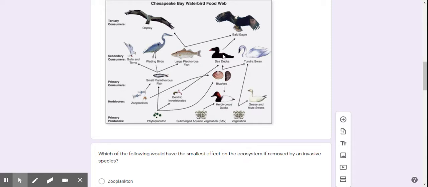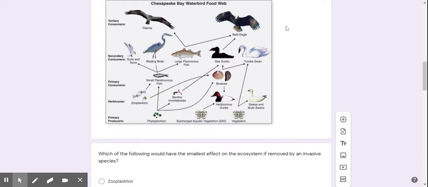Bald eagle. Okay, so let's follow the line back. When we follow the line back, we can come here to phytoplankton up until the invertebrates. The invertebrates are primary consumers. The sea duck is going to be a secondary consumer. This makes the bald eagle a tertiary consumer. There's also another way to get here. If we follow this line, the zooplankton to the small fish to the large fish. Small fish is primary, large fish is secondary. That makes the bald eagle tertiary.